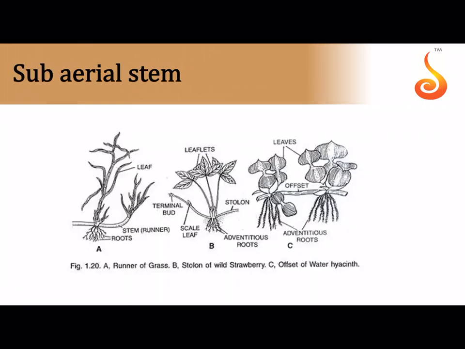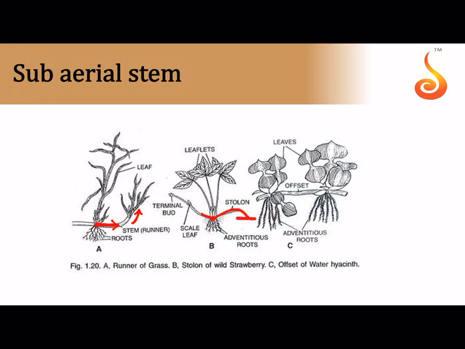See how the runner is growing horizontally. It develops from the base of this stem, that is the main stem or the aerial shoot. It grows horizontally on the ground. At regular intervals it has nodes which give out a leafy shoot which grows upright. And see how the stolon, again, is emerging from the base of the main stem, and then you can see how it arches upward.